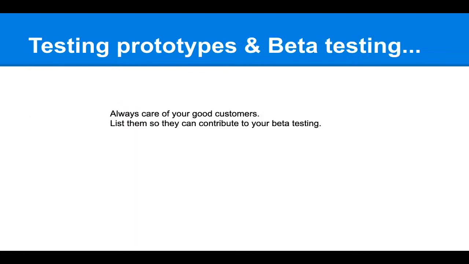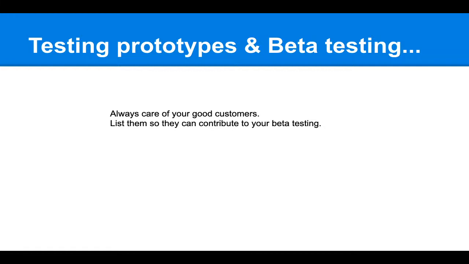Okay, let me go on with the slides. Testing prototypes and beta testing. If we are making a hardware prototype, an electronics or hardware product, you can give your product or prototype to other customers, and they will keep reviewing it.